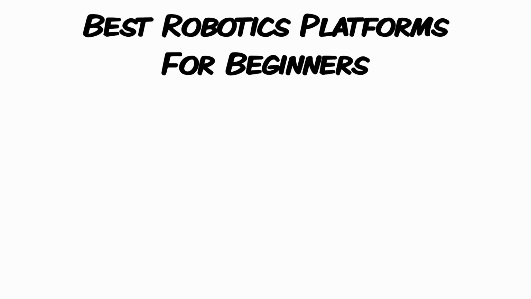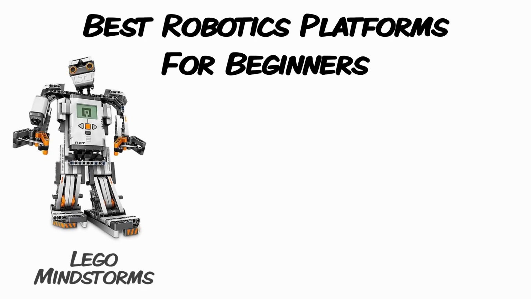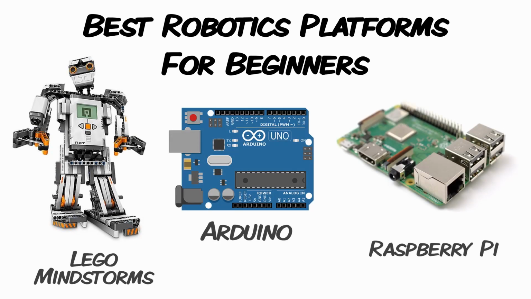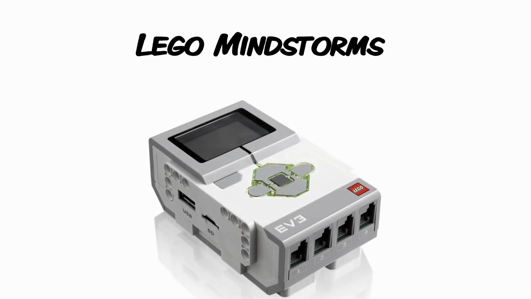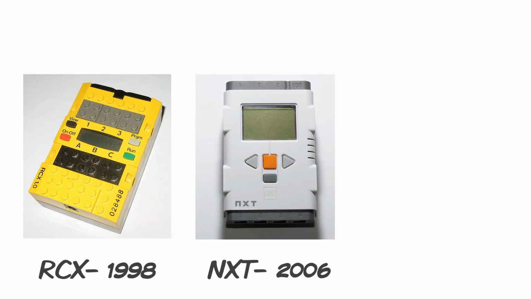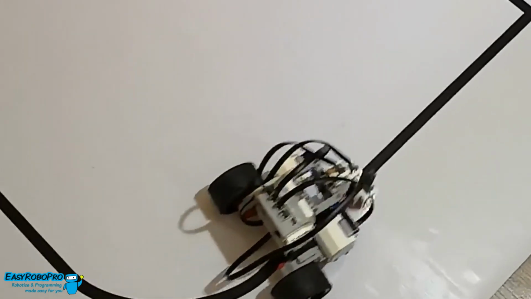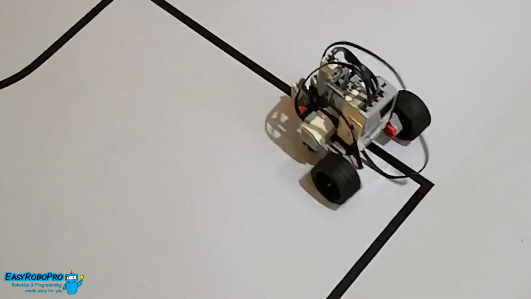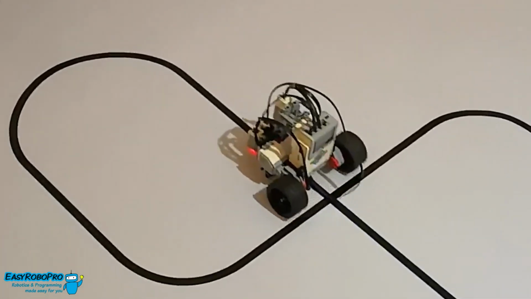There are various ways to start learning robotics as a student. Some of the most popular platforms for beginners are Lego Mindstorms, Arduino, Raspberry Pi, etc. So Lego is generally associated with bricks and various different structural kits, but they also make a great robotics kit in the form of Lego Mindstorms. Mindstorms was first introduced in the form of the RCX kit, which later evolved into the NXT and then the EV3. The Mindstorms EV3 kit is an extremely popular learning platform due to its ease of use, quick setup, and extremely robust and high quality set of parts.